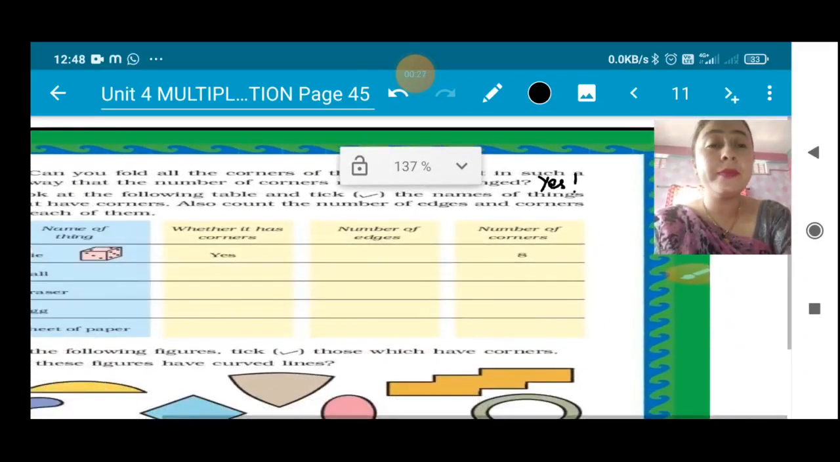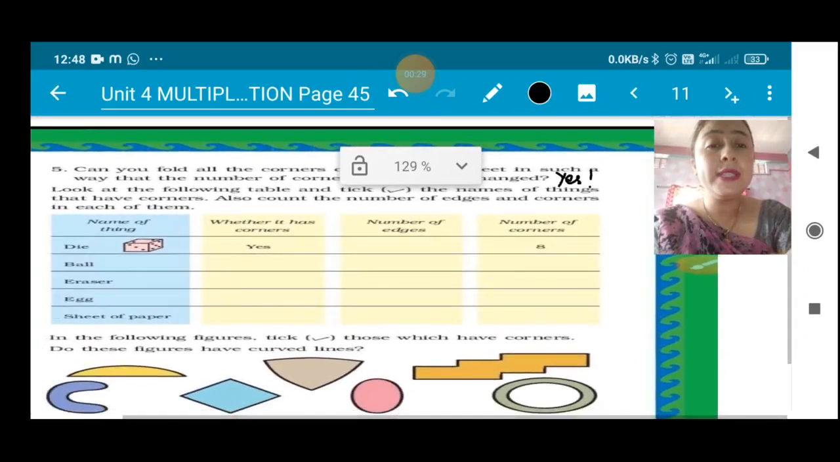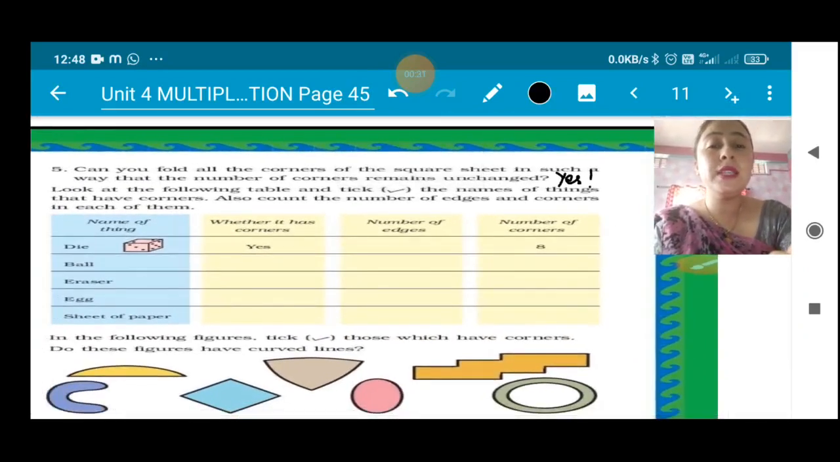Now children, look at the following table and tick the names of the things that have corners. Also count the number of edges and corners in each of them. For this I have already shown you a nice video, children, where we have counted the corners and the edges of the die, the cube and the cuboid. So it will be easier for you now.